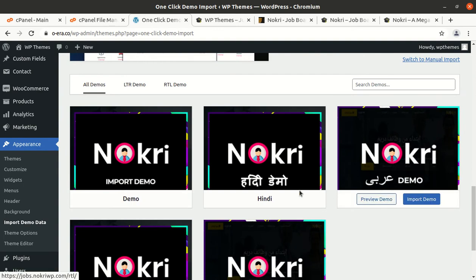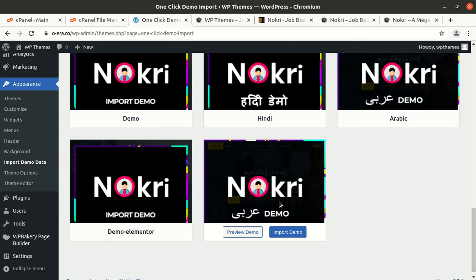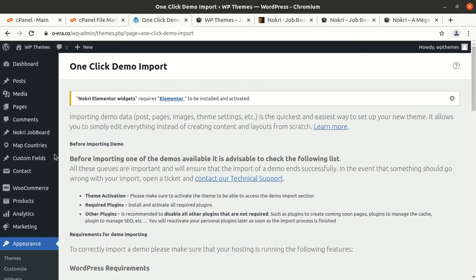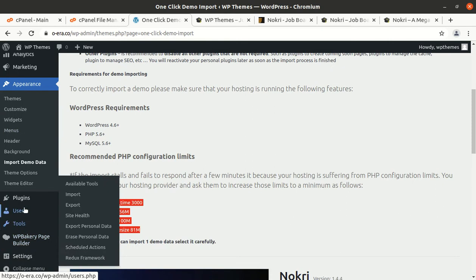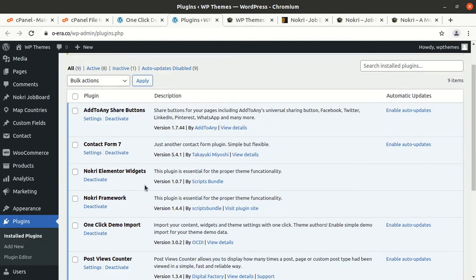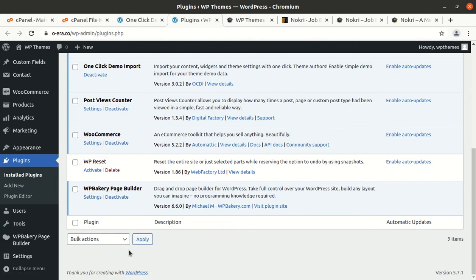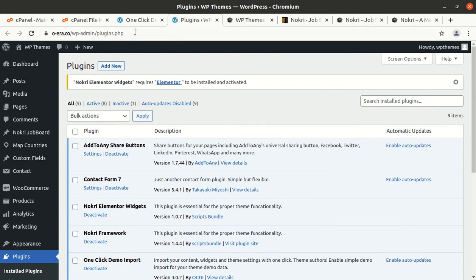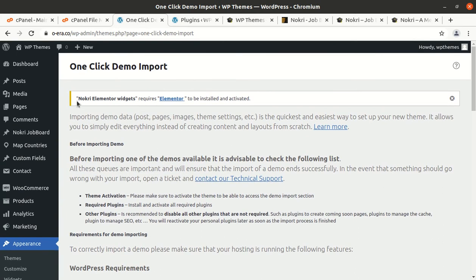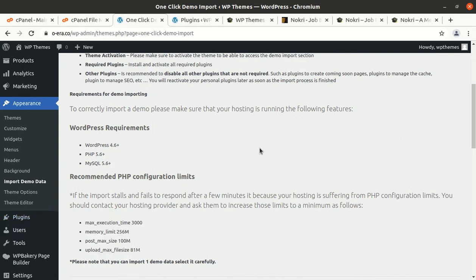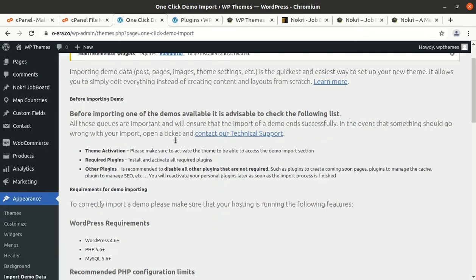So it is Hindi demo, Arabic demo, and Arabic Elementor. So I'm just looking for whether I need to install the Elementor or not. So all plugins are here, and page builder is here, so I'm not going to install the Elementor because of Naukri Elementor widgets. Okay, fine. So Elementor widgets, if you are using, then we need to install Elementor, but I am not using